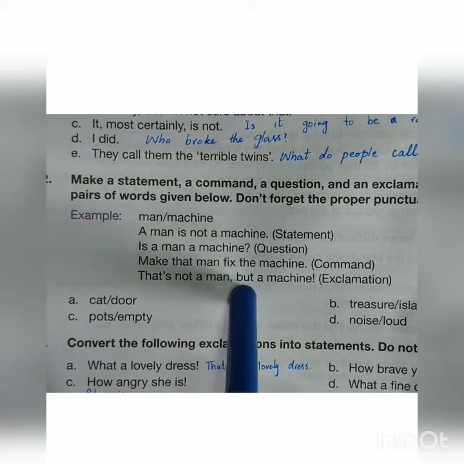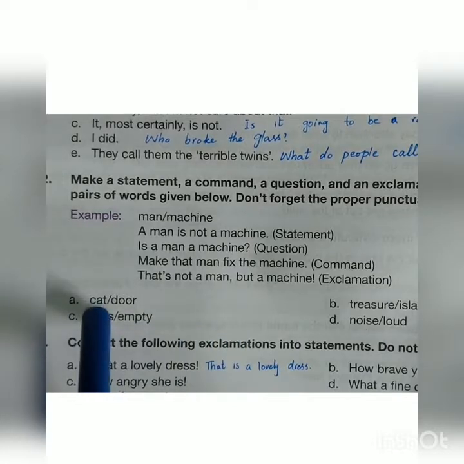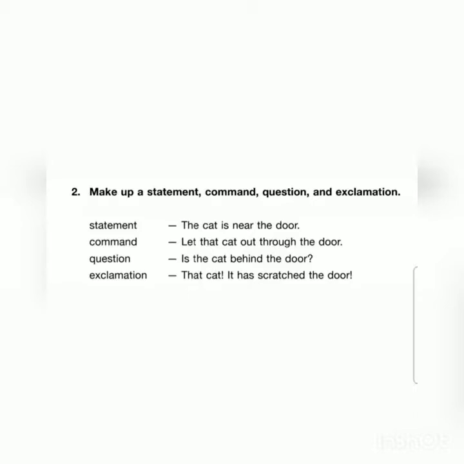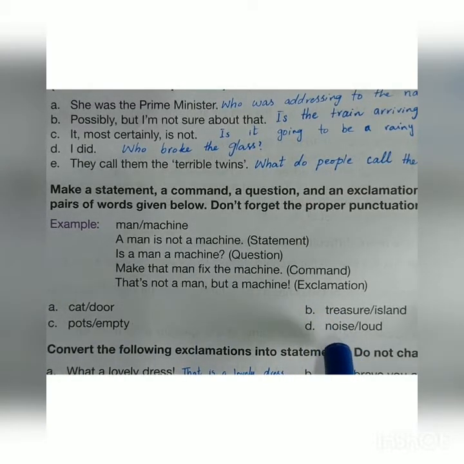Now you have to form these types of sentences with these given examples, these pair of words. I will solve one for you. Cat and door. First we will make a statement, the cat is near the door. Next we will make a command, let the cat out through the door. The next is a question, is the cat behind the door? And then we will make an exclamation, that cat, it has scratched the door. Now B, C and D will be done by you. If you feel any kind of difficulty, you can take help from the planner.